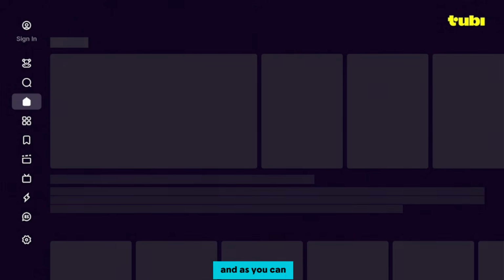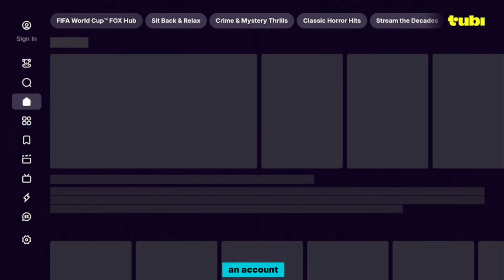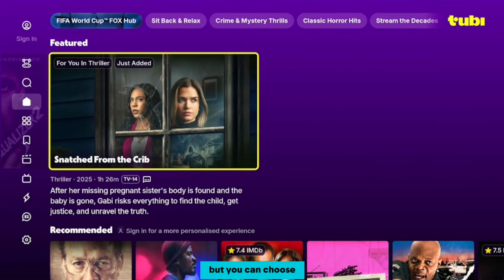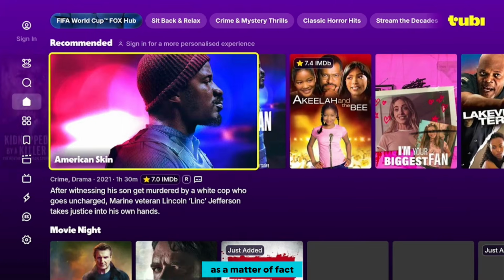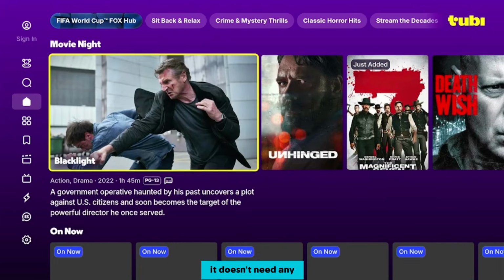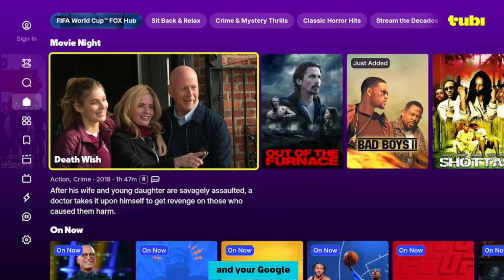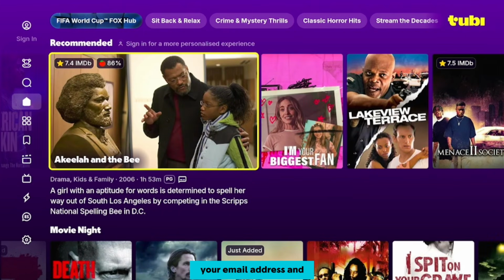This is the platform. And as you can see here, I do not have an account. I have not created an account with this particular application yet. But you can choose to create an account. As a matter of fact, I'll recommend you create an account. It doesn't need any commitment or any card details. All you need is just your email address and your password.